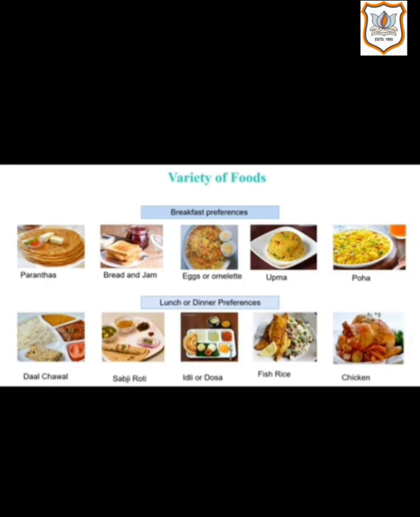So, what do we prefer to have in our breakfast? Normally, people prefer parathas, bread and jam, bread butter, eggs or omelets, upma, poha, and so on. These are some light food varieties which people usually prefer to eat during the morning, that is, during breakfast time.